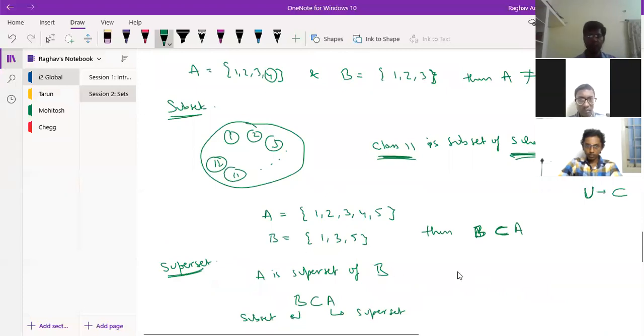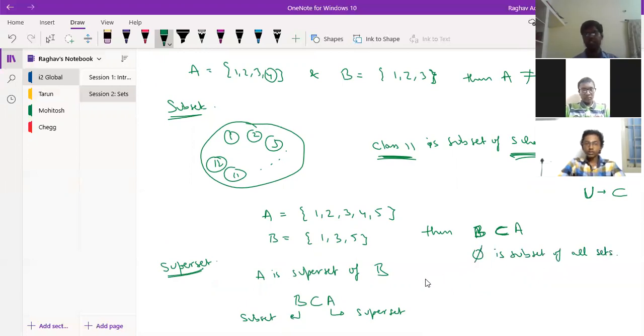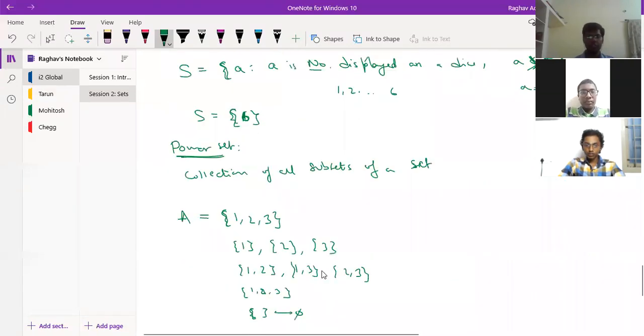You can write down here in subsets that phi is a subset of all sets. Phi means null set, because there is always a possibility that I don't take any element from that set. So that's how we write.